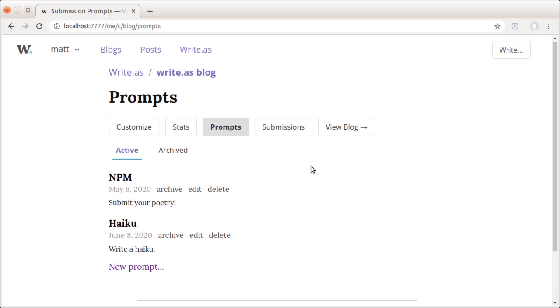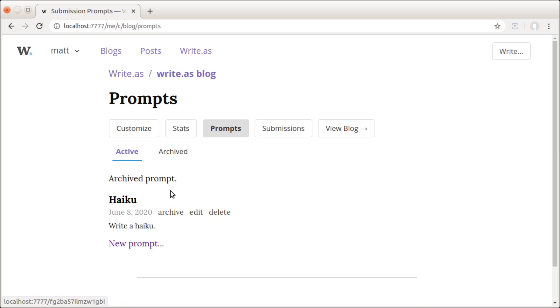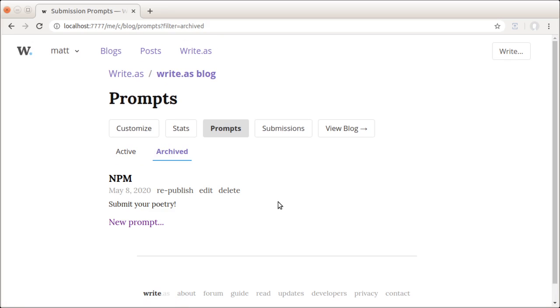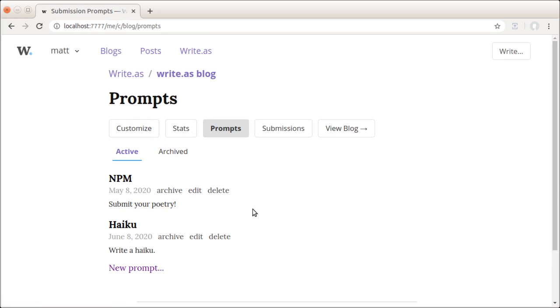Another change we've made is the ability to archive prompts. So if I am done with an old National Poetry Month prompt, for example, I can simply click the archive button and it will be hidden from my Submit.as page and saved for later in case I ever need it. You can access those old ones from this archive tab, and if you ever decide you need to republish them, that is just easy with one click.